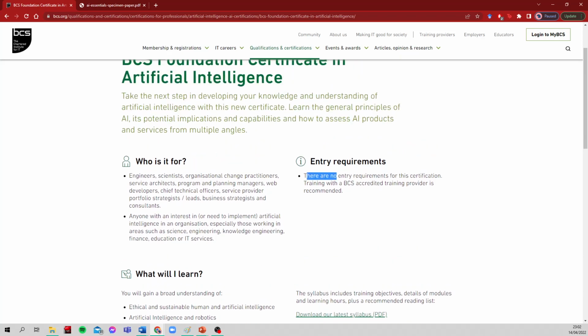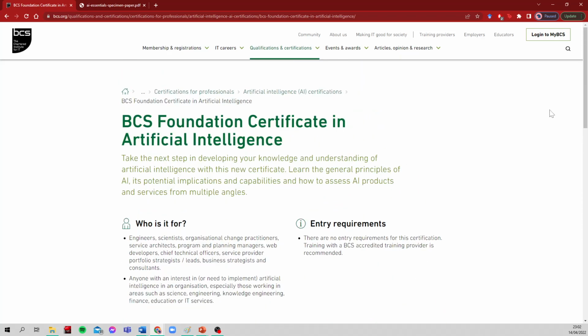But again, no entry requirements. Okay, so that is a little bit about the syllabus and the resources you can find on the BCS Essentials certification.